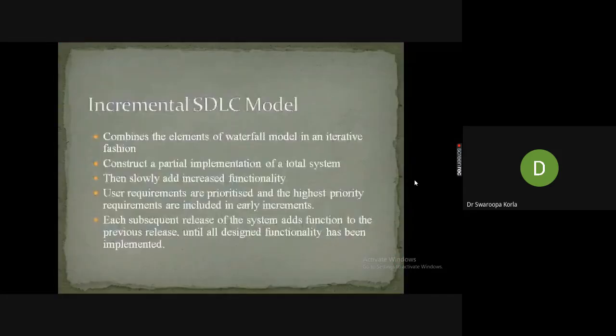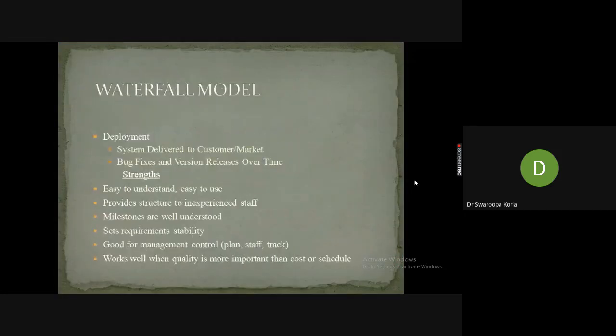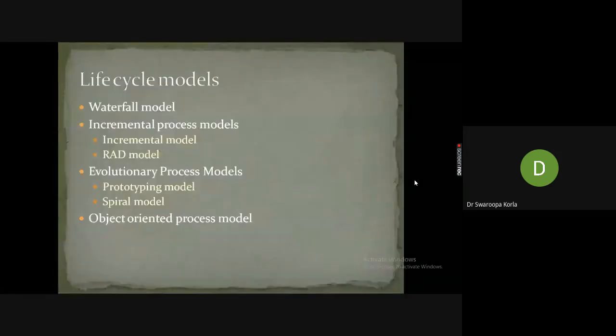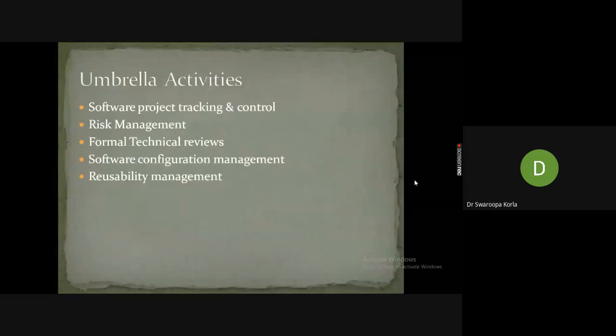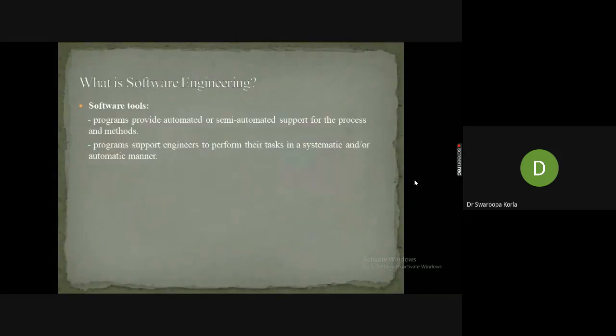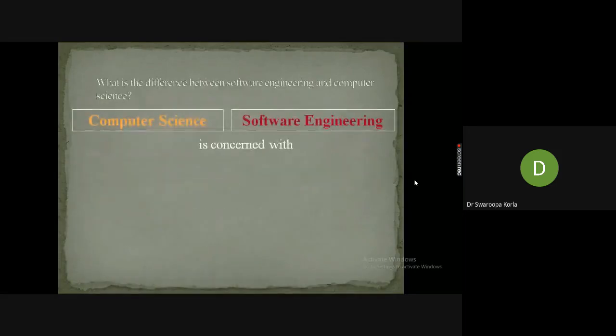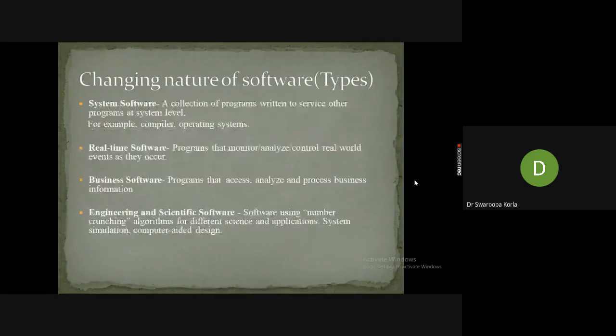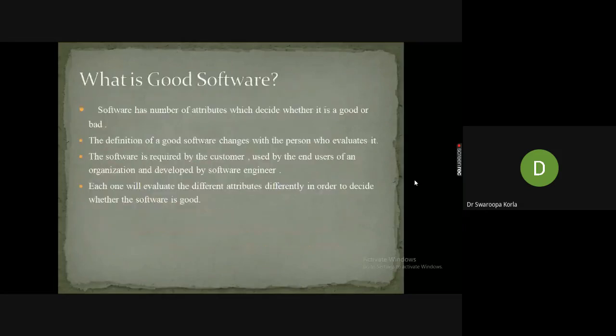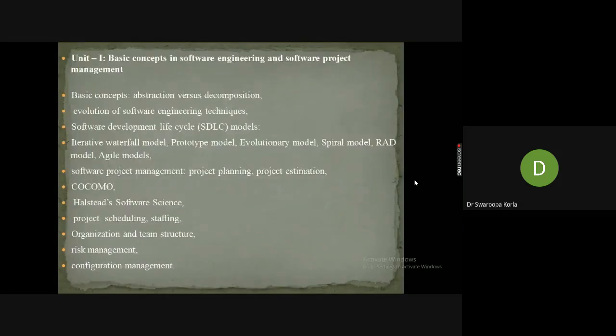We need to finish some definition parts like abstraction, composition, and decomposition. If you have any doubt on this topic, you can ask me. I need 3 to 4 classes to complete the first unit.